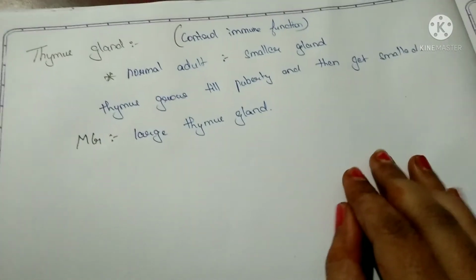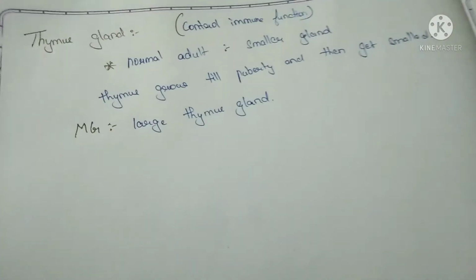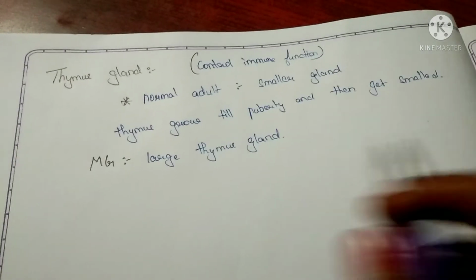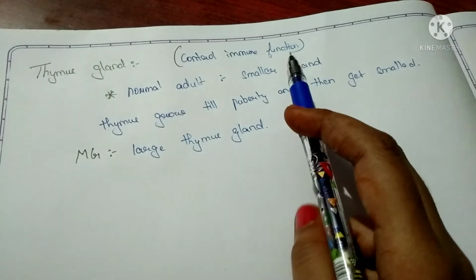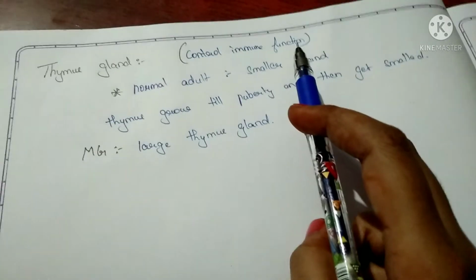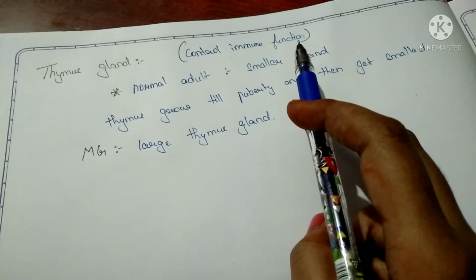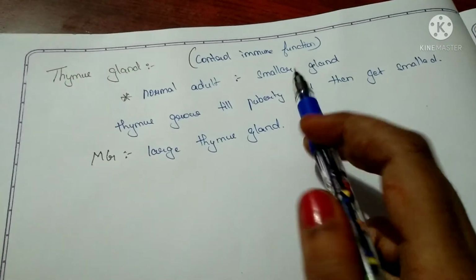Next, we need to know about the thymus gland because it has an important role in myasthenia gravis. Throughout childhood, the thymus gland plays an important role in the development of the immune system. It produces T cells and different types of white blood cells and protects the body from various infections and viruses.